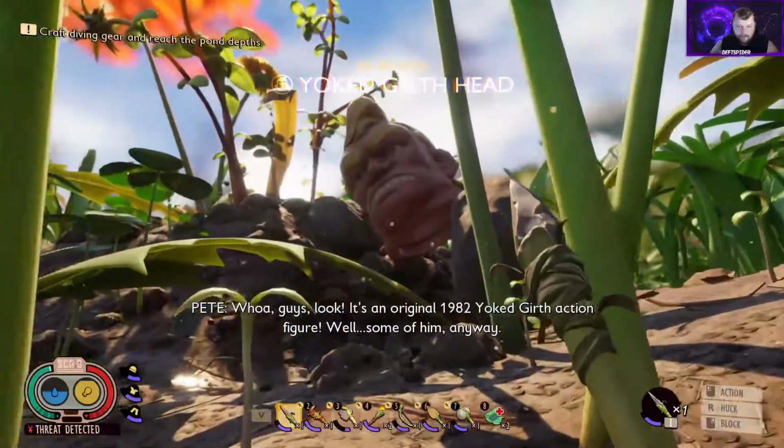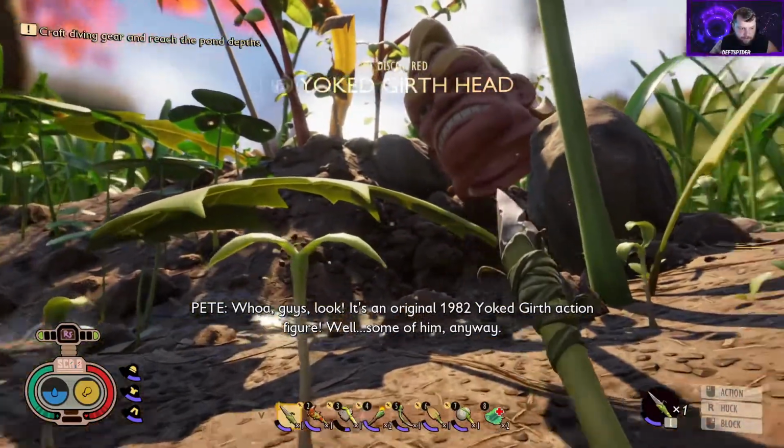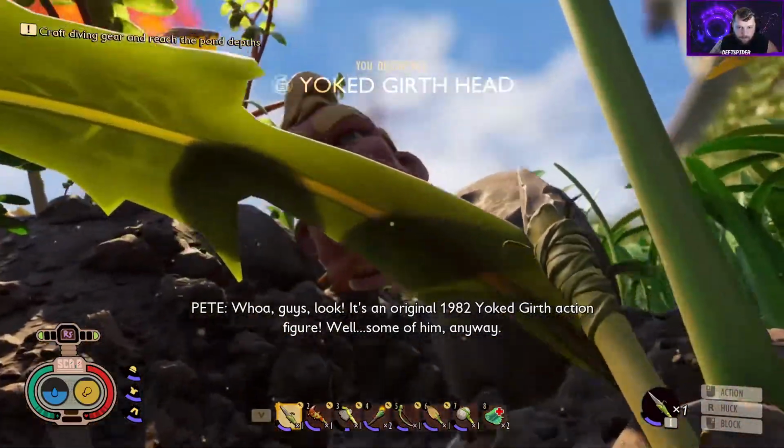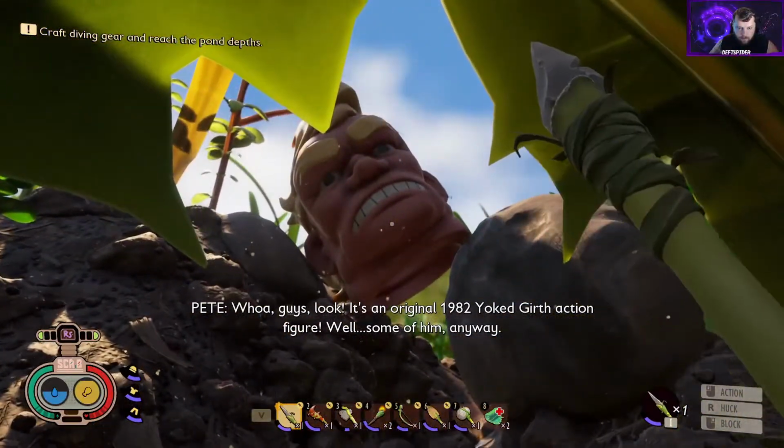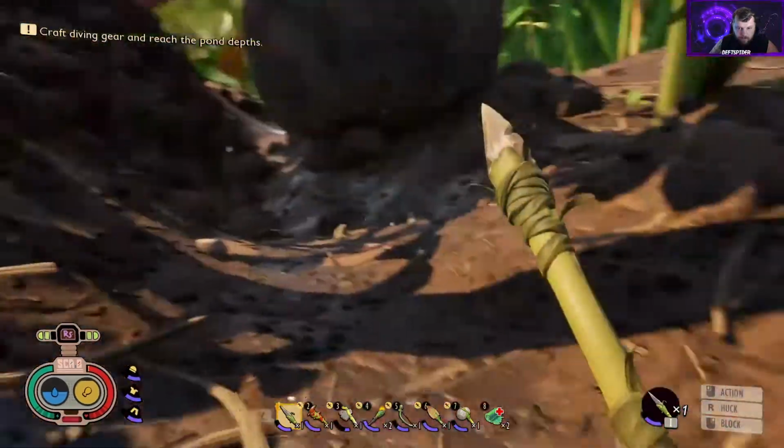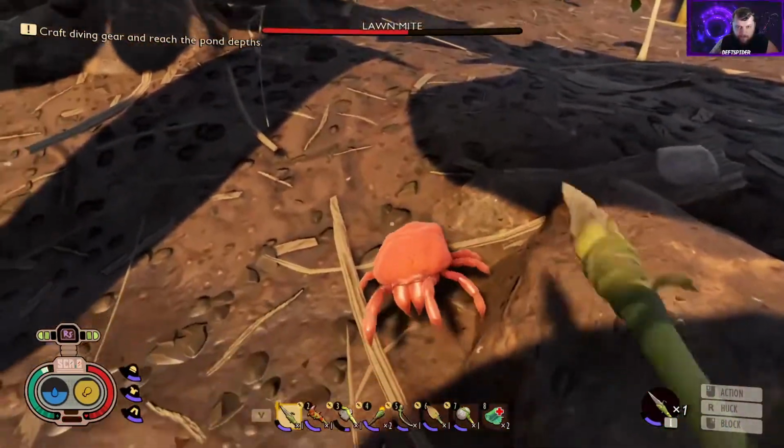Whoa, guys, then we got the yoked girth head. It's an original 1982 yoked girth action figure. Well, some of them, anyway. Ooh, what's up, buddy?